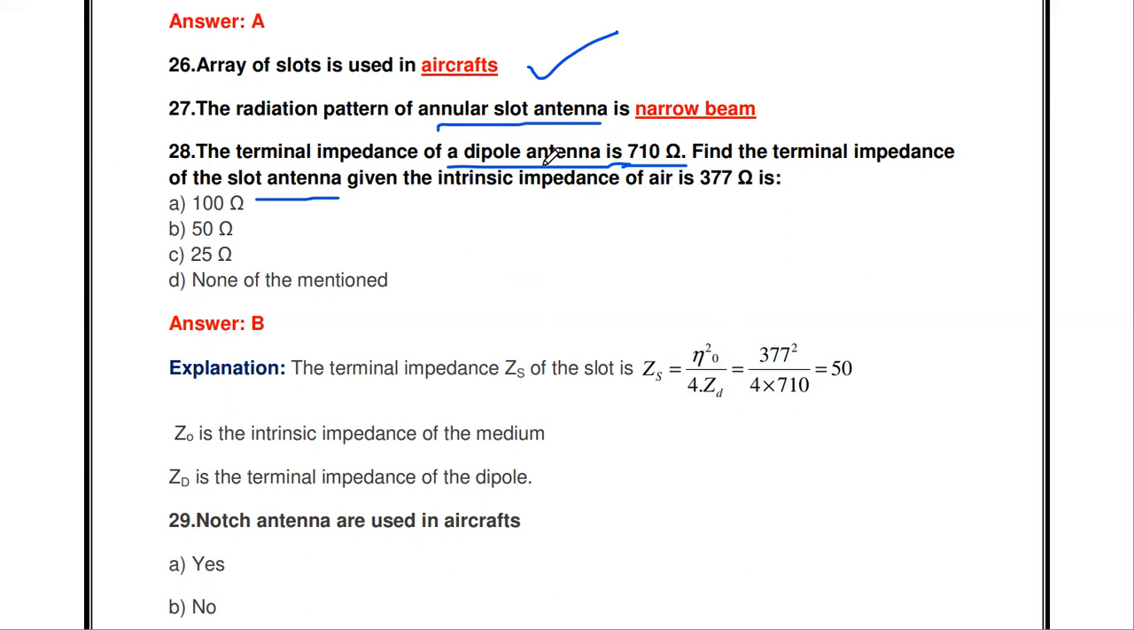So from that equation, here ZD is given, eta naught is given. Our aim is to find out ZS, the terminal impedance of the slot. So ZS is equal to eta naught squared by 4 ZD. You just substitute: eta naught is 377, squared, divided by 4 into 710. If you solve, we will get the answer as 50. So 50 ohms is the answer.